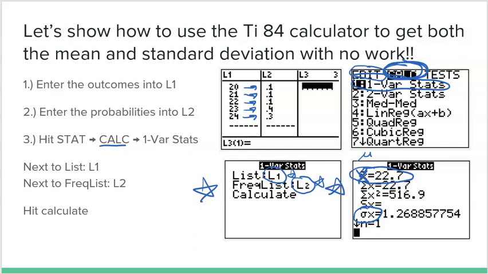So now you don't even have to worry about those formulas as much as I went over those formulas. Trust me, you'll never literally need them. You just need to use your calculator, and it's really, really simple. So please practice doing that, and we'll get some examples later on in this video for you to practice. All right, so pretty simple process, but it will get you the two numbers you need. But please make sure you know how to interpret, and please make sure you use proper notation.